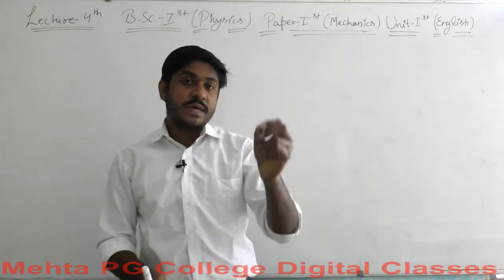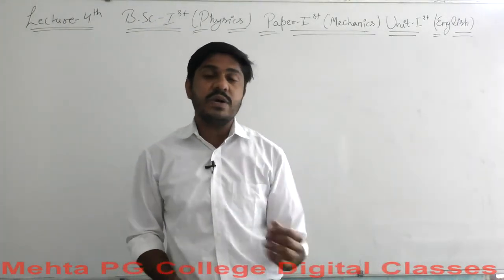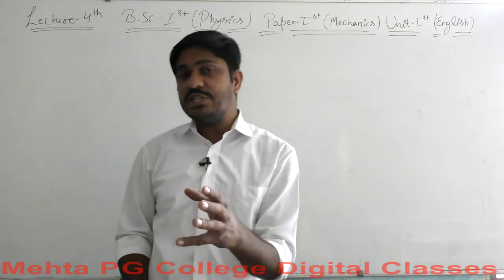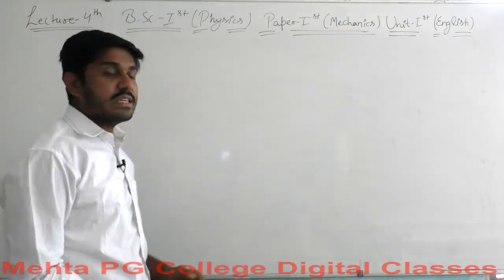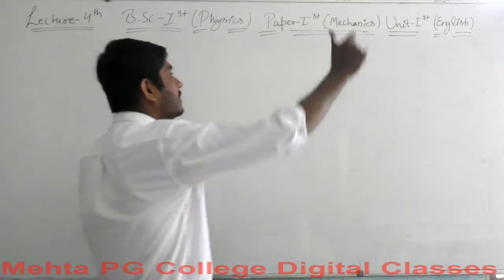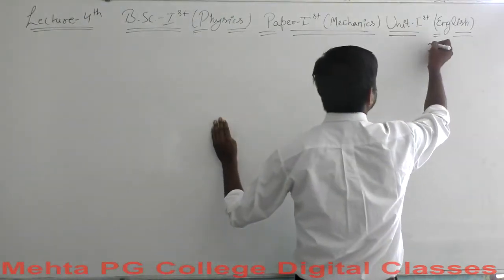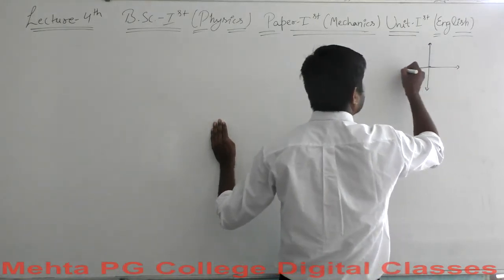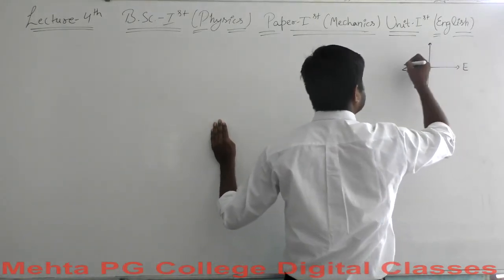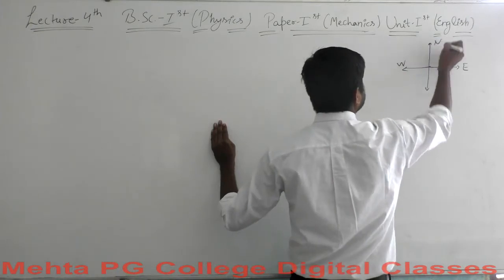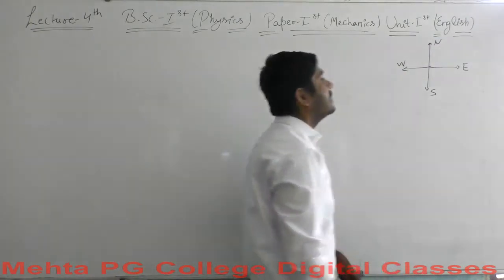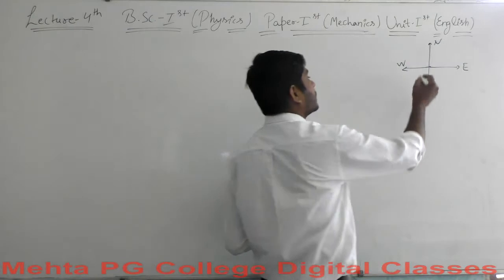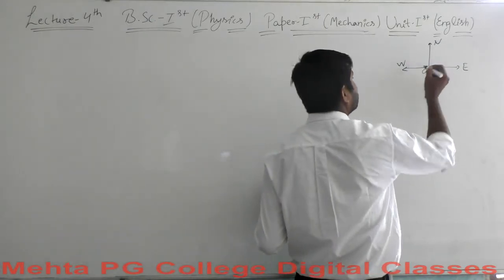Here east means you have been given an axial notation, so let's begin with that. For example, you can consider all the directions this way: this is east, this is west, this is north, and this is south, and this is the origin.